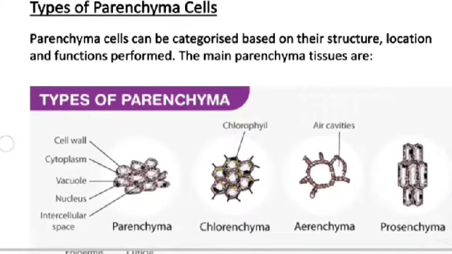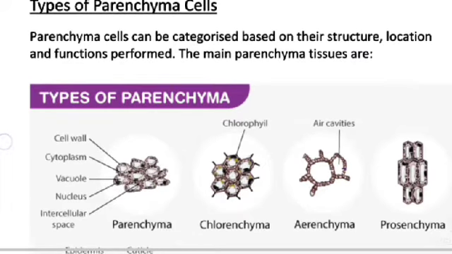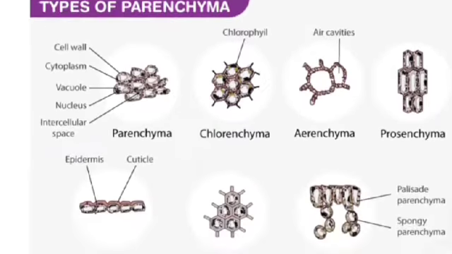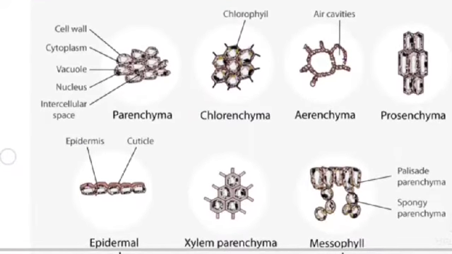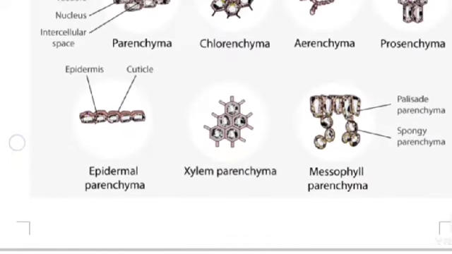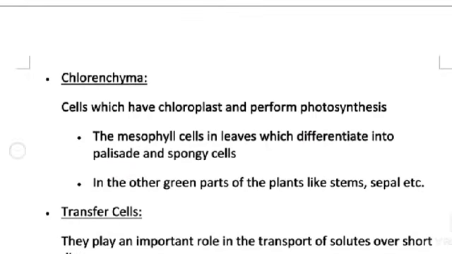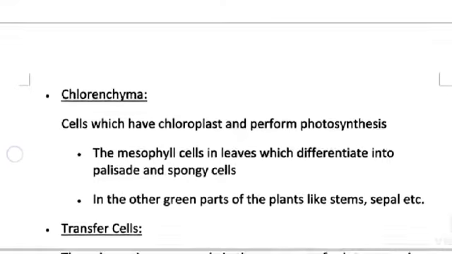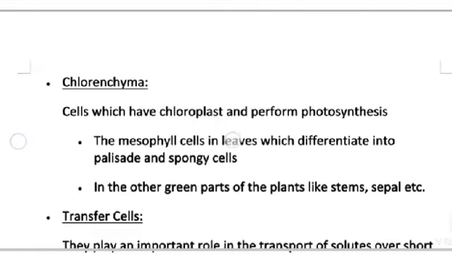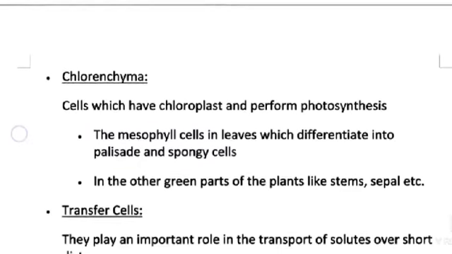Parenchyma cells can be categorized based on their structure, location, and function performed. The main parenchyma tissues are the parenchyma, chlorenchyma, aerenchyma, prosenchyma, epidermal parenchyma, xylem parenchyma, mesophyll parenchyma. Chlorenchyma. Cells which have chloroplast and perform photosynthesis. The mesophyll cells in leaves are differentiated into palisade and spongy cells.